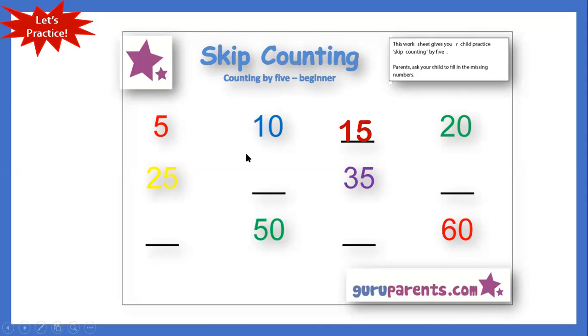What is the missing number? The missing number is 30. Okay, so 30, 35. What's next to 35? It is 40. How about next to 40? That is 45. And next to 45, it is 50. And next to 50, it's 55. Okay, last number is 60.